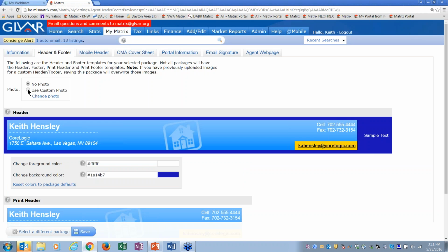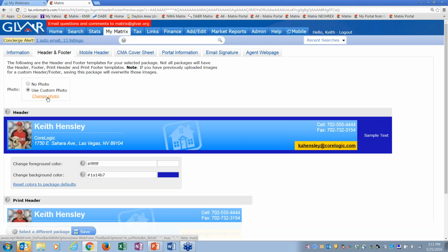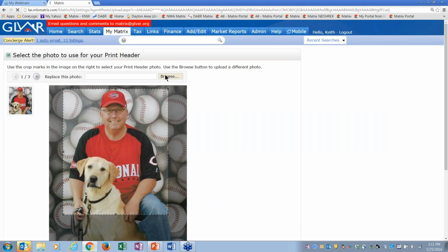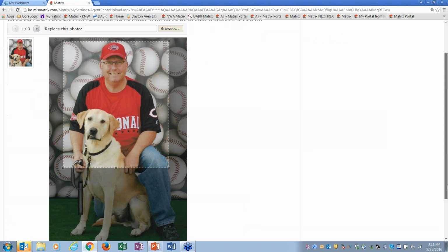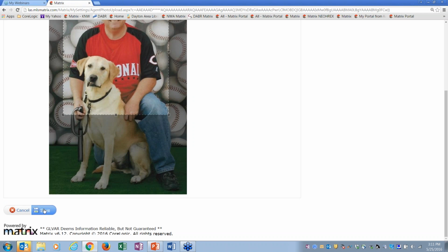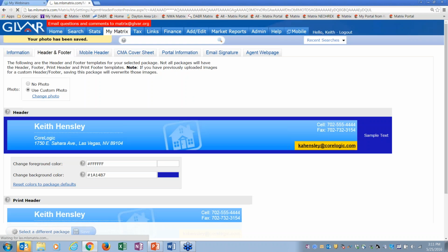So all you need to do is put a mark in this custom photo, and then your option here, instead of change photo, it'll say upload photo. So you just click on it, and then you can just browse your computer, find your photo, and then of course you can just crop it and modify it here, okay? And then once you're happy with it, you can just hit the save button, and you've got your photo in there.